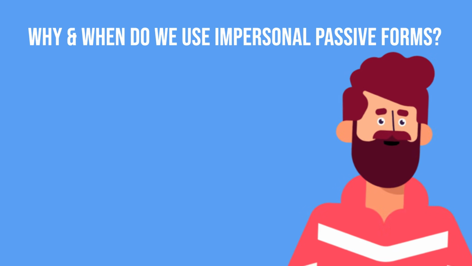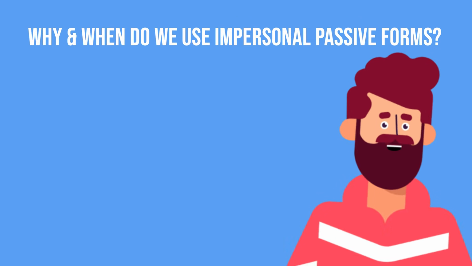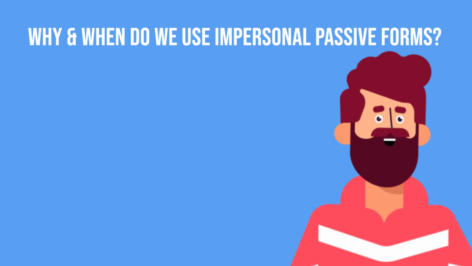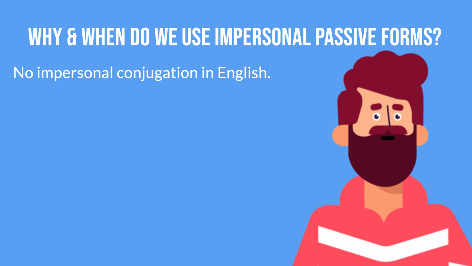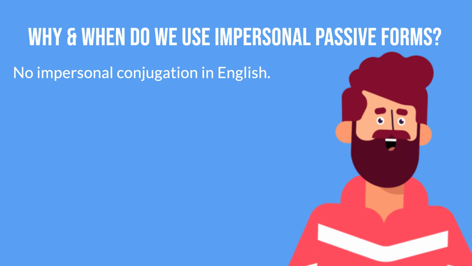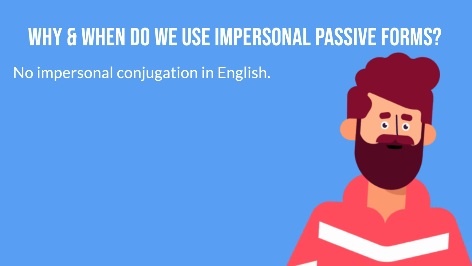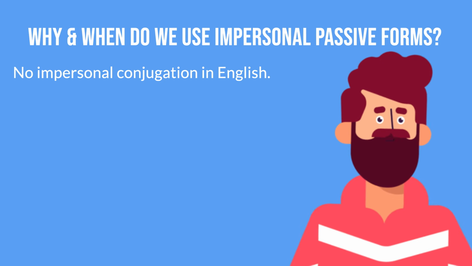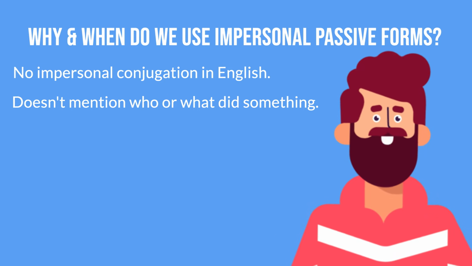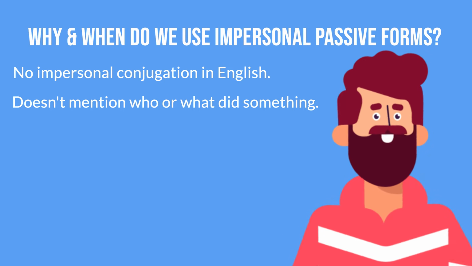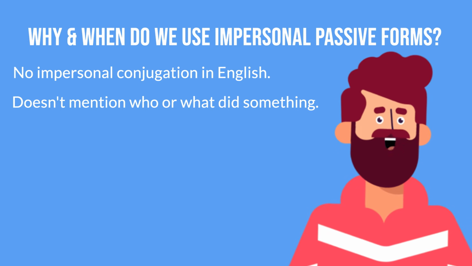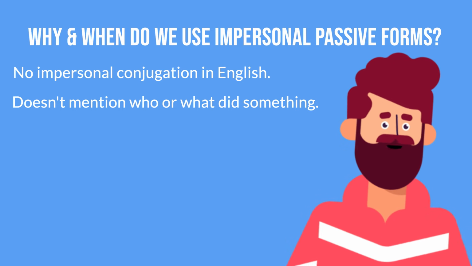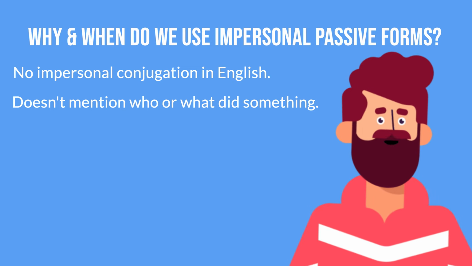So, why do we need this form and when do we use it? Well, as I mentioned earlier, English doesn't really have a distinct impersonal form that many languages have, so we use this structure to say that someone or something does something without mentioning who they are. For example, when we said that the robber is believed to have stolen more than £4 million, we don't say who believes this. It is left ambiguous.